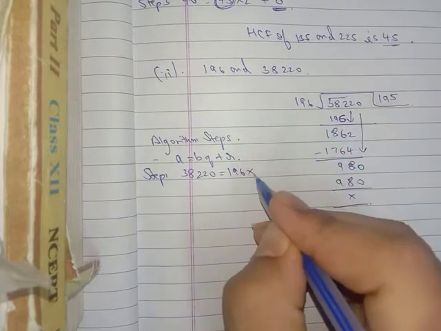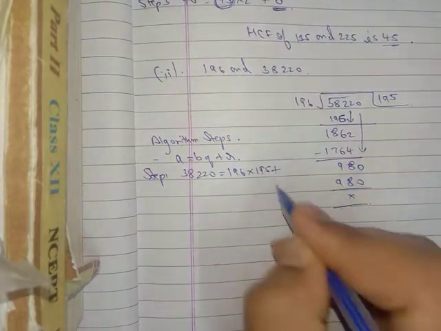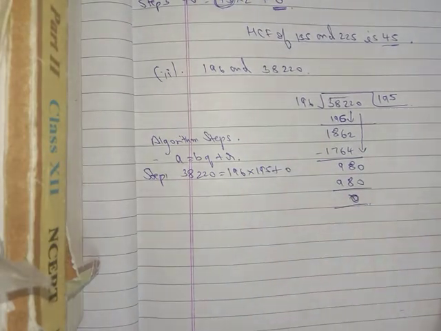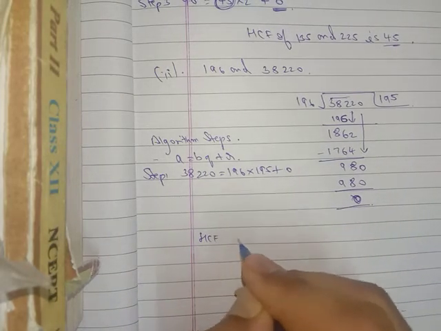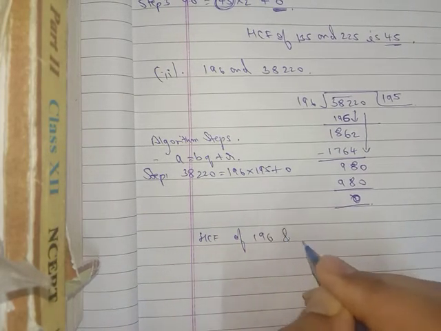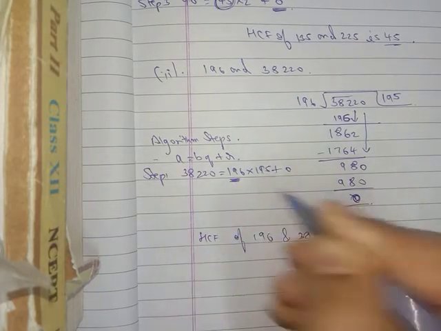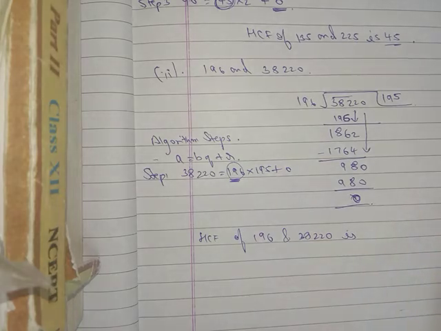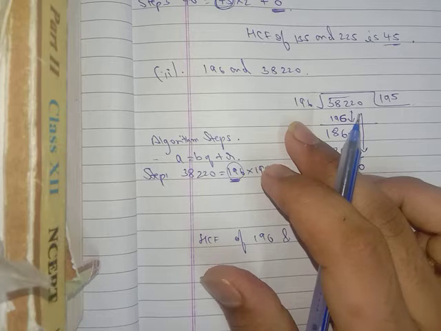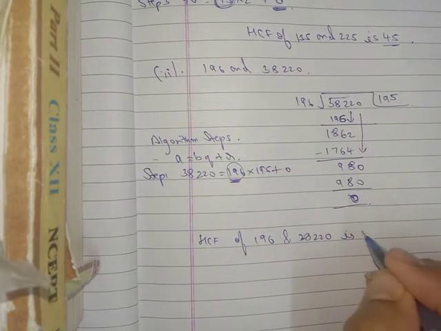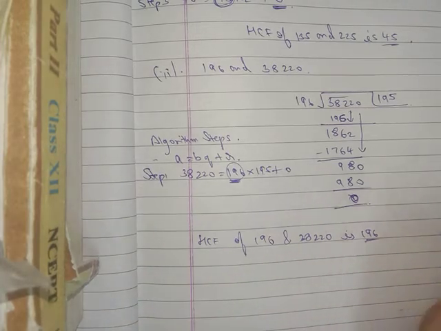38220 equals 196 into 195 plus R, and R is 0. Finally 0 only here. So what is the HCF? HCF of 196 and 38220. A equals BQ. The final B is 196 only, that is your answer.